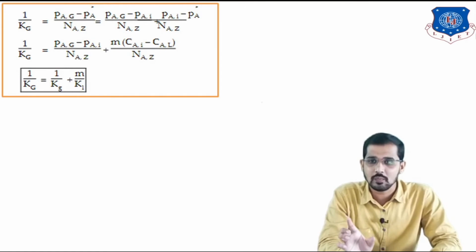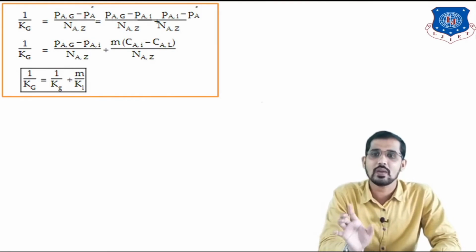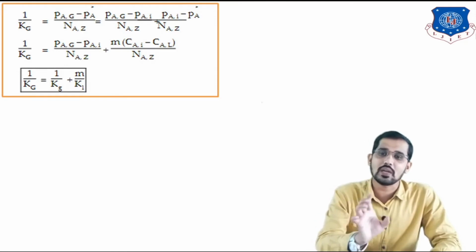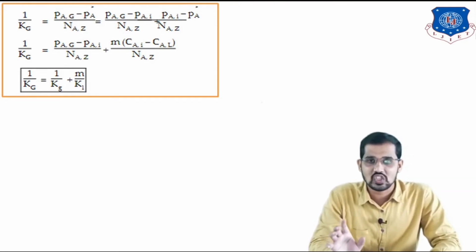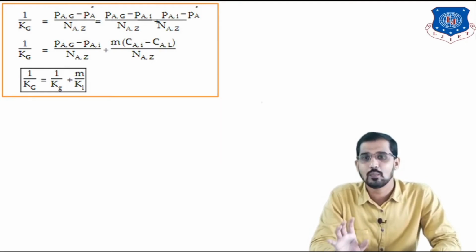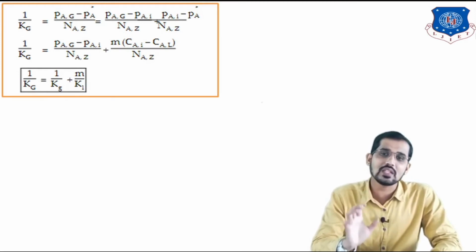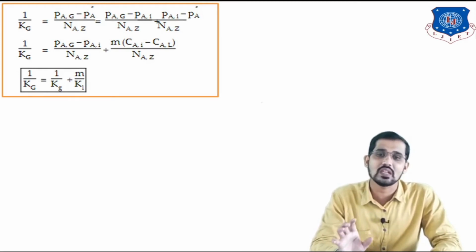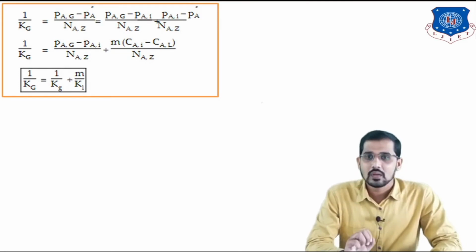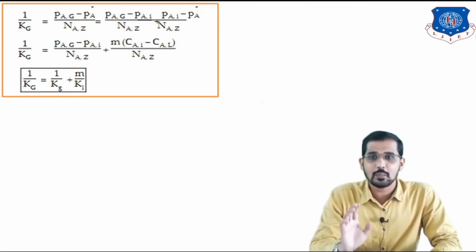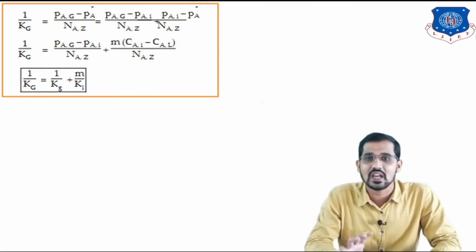Now I am separating all these terms: 1 upon Kg is equal to PAG minus PI divided by NA plus M in bracket CAI minus CAL divided by NA. So from where did this M CAI minus M CAL come? You can see here, first of all I am writing PI, that is nothing but M CAI.